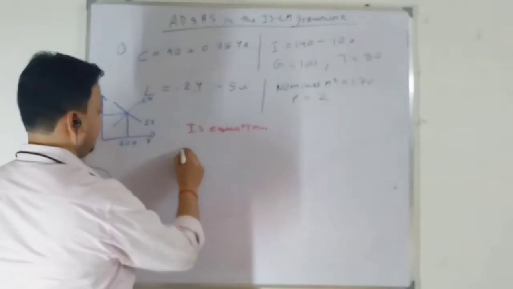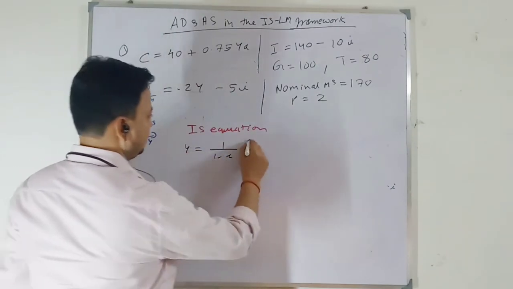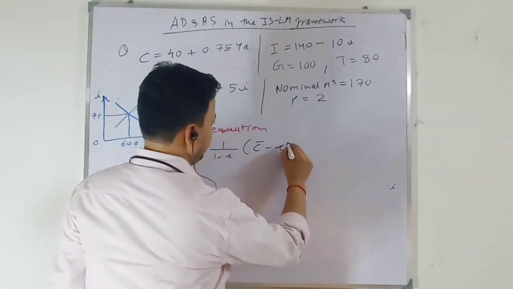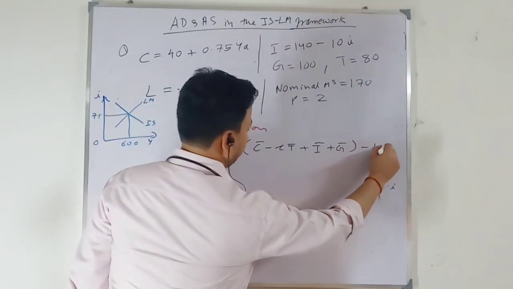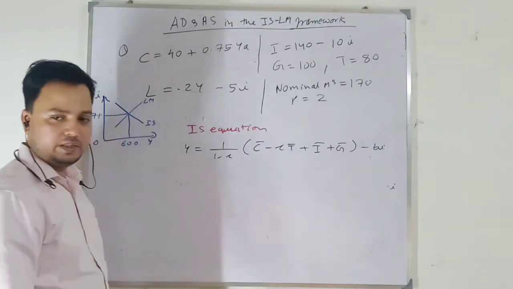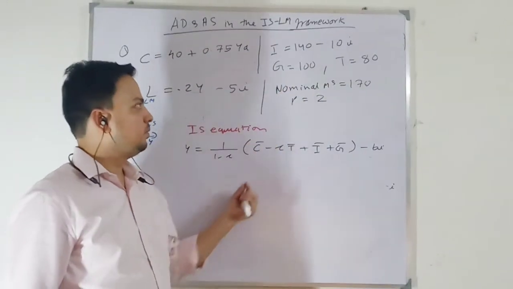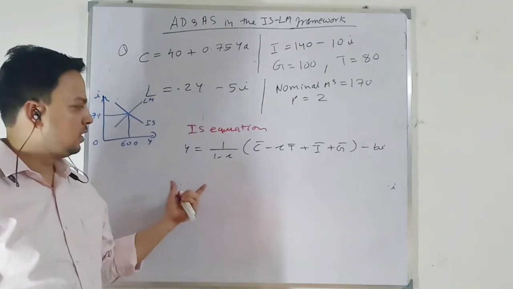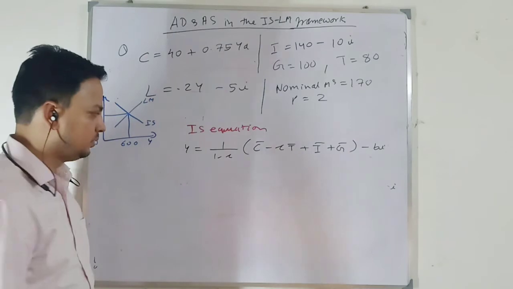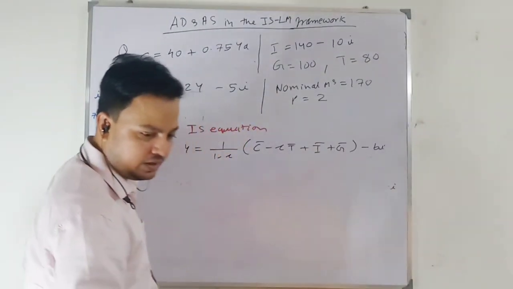It is given by this term, y equal 1 over 1 minus c bar minus small c t bar plus I bar plus g bar minus bi. Okay, you need not write this thing. You have already taken it out, just add plus 65. If government expenditure increases by 65, you will have the same. Let me do it properly.